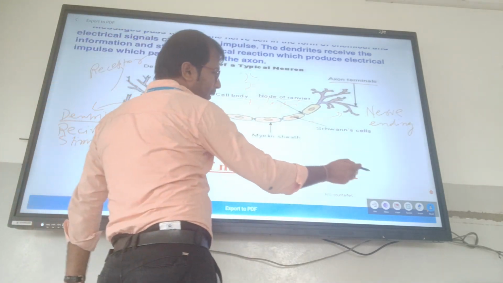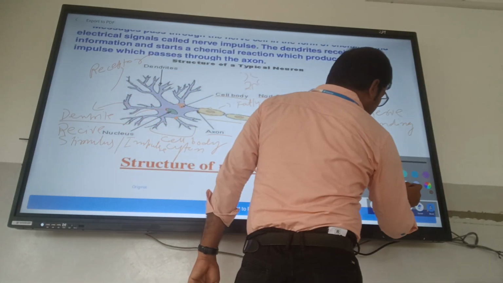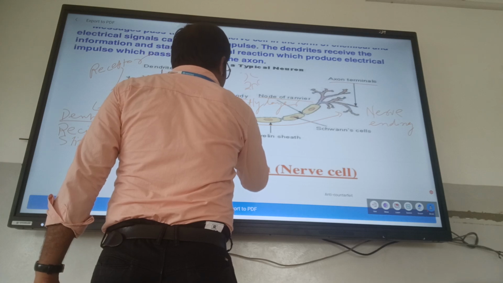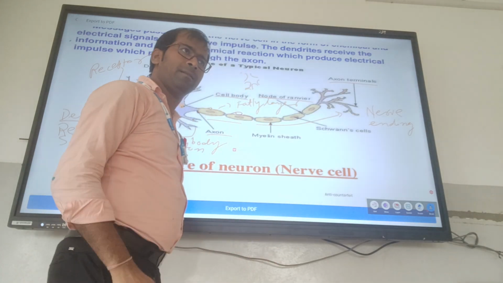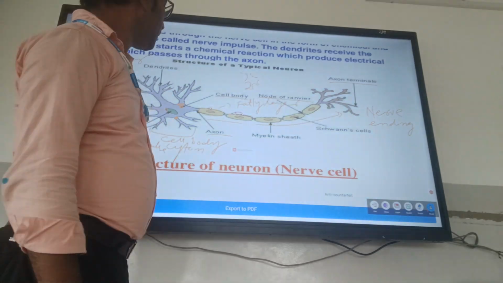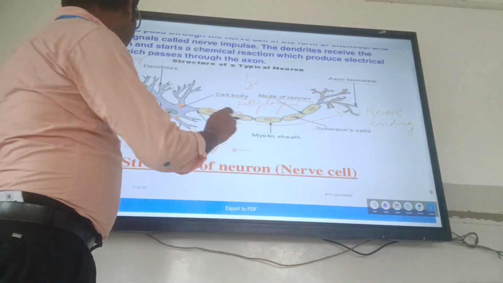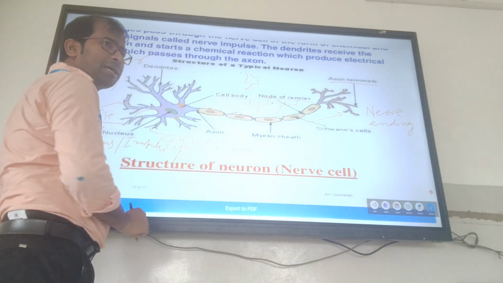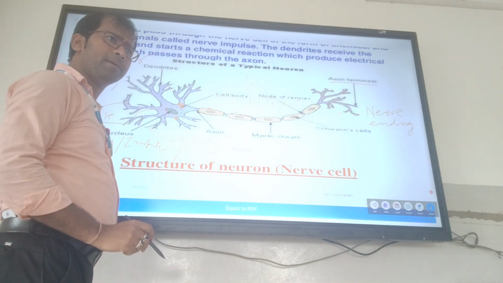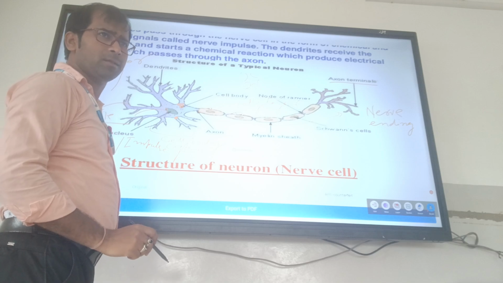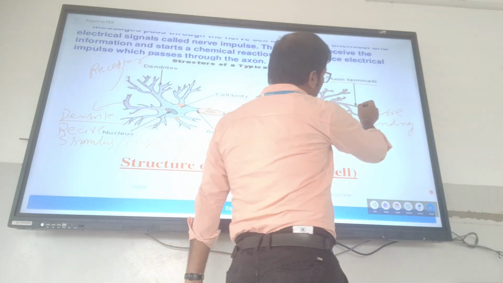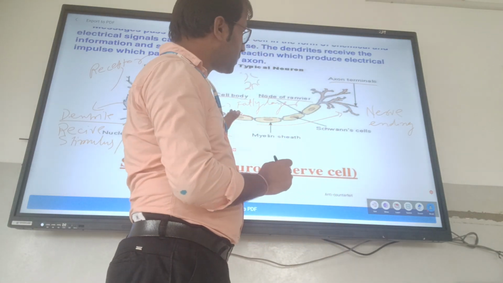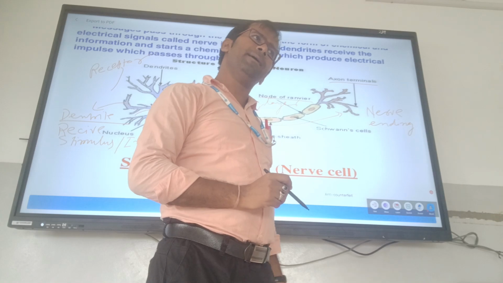And this cell, what I am drawing here, is known as the Schwann cell. Clear? This is the nucleus. Here there is a granular structure. This is known as the basal granules. In the cytoplasm there are the granules. Here, this is the nerve ending, or axon terminal.